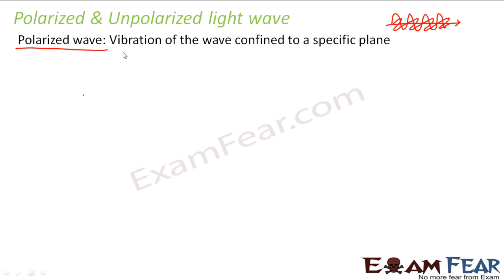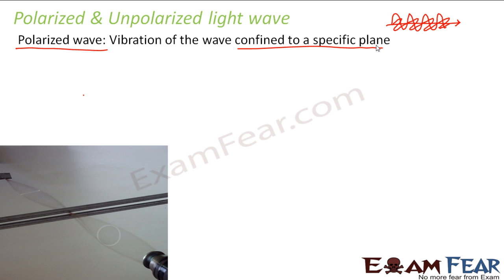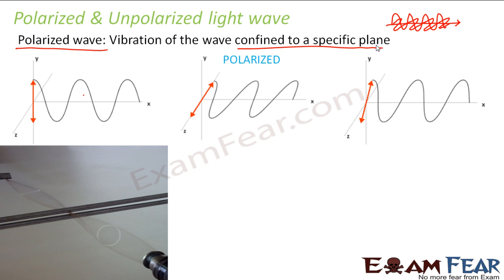Polarized wave is the one in which the vibration of the wave is confined to a specific plane. That means the vibration takes place in one plane. There are no multiple planes involved. For example, if you look at these figures, they all represent polarized wave. This represents the direction of propagation and this represents the direction of vibration.